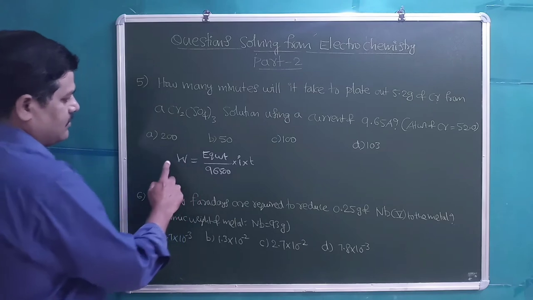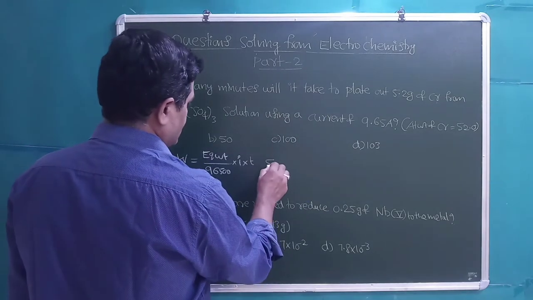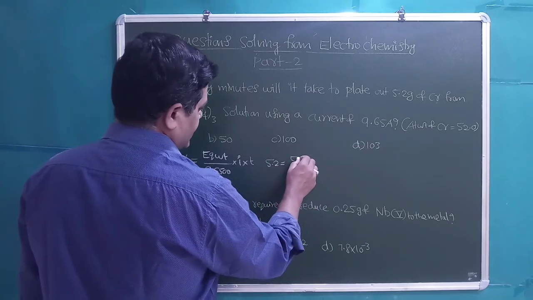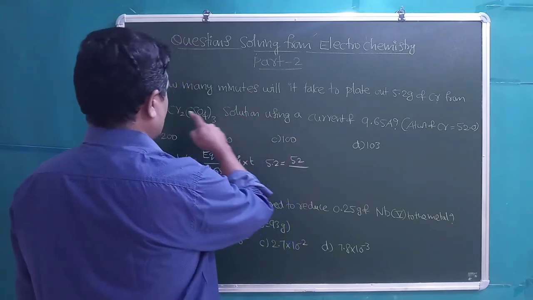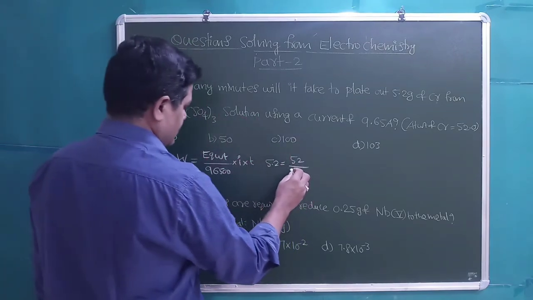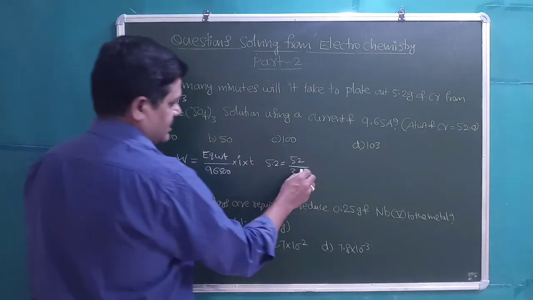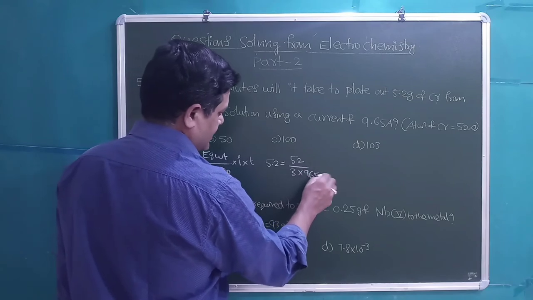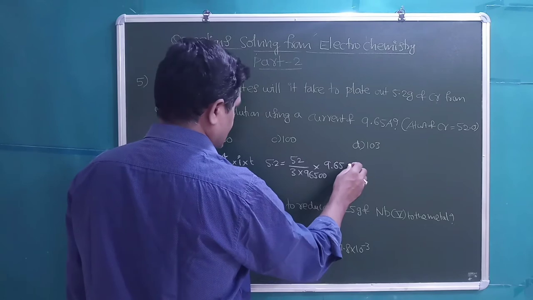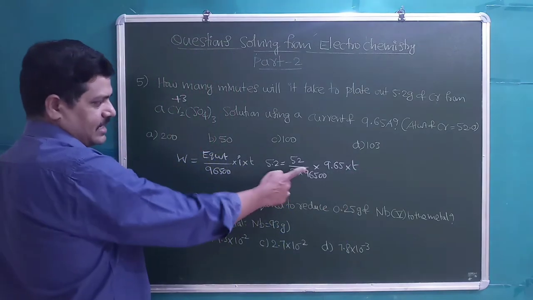Let us substitute all the given values here. So weight, which is given as 5.2 grams, is equal to equivalent weight, that is atomic weight divided by charge. Chromium has a +3 charge in this compound, so atomic weight divided by charge, 3, will give equivalent weight, into 96,500. Current is given as 9.65 amperes and time we need to find out. So students, here time we will get in seconds, right?